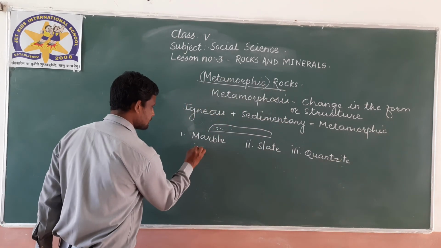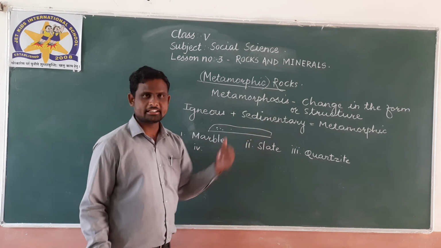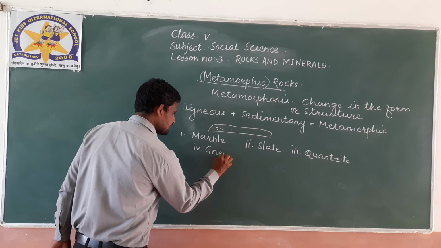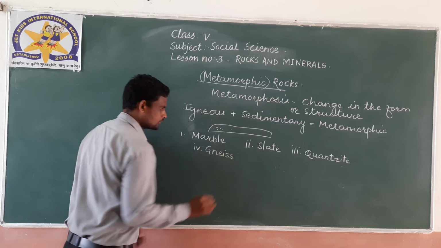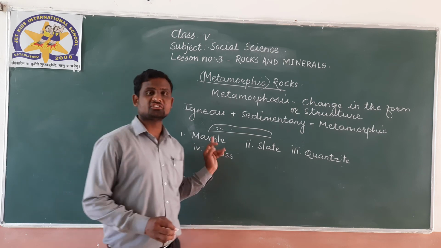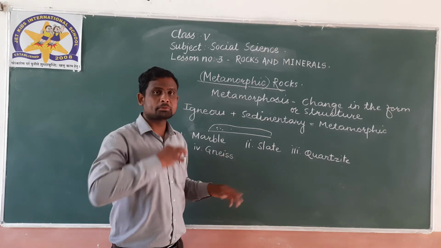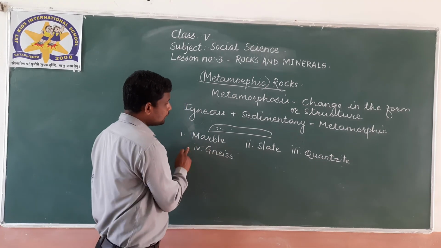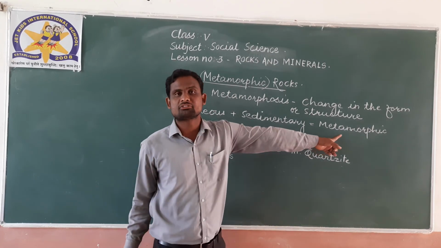And the last example of metamorphic rock is gneiss. Look at this spelling, G-N-E-I-S-S, and the pronunciation is gneiss. So these are the 4 examples of metamorphic rock.